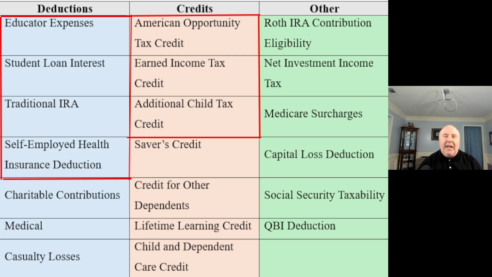Now, we could go ahead and make less money and our AGI will go down, but generally we don't want to make less money. We want money, right? So we're looking at different strategies that we can use. So that way we're not necessarily making less money, but we're trying to reduce our AGI nonetheless.